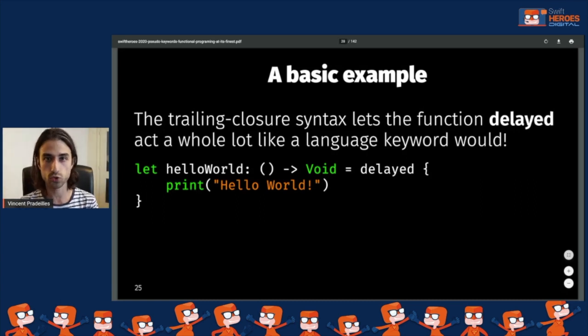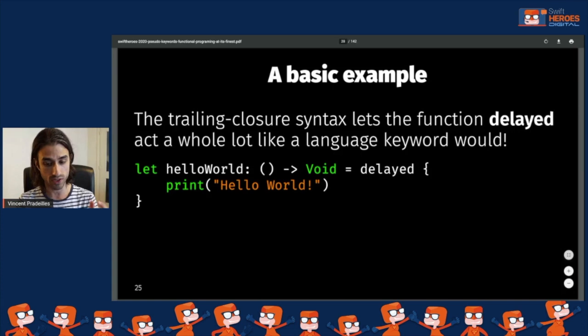And I can do it because Swift has a feature called trailing closure syntax. What this feature does is that when the last argument of a function is a closure, you're allowed to pass this closure outside of the regular way of passing an argument, which is between parentheses. And in the special case of a function that takes a single argument which is a closure, you can use this syntax in order to call the function without having to write an opening and a closing parenthesis as we are used to doing when we usually call functions.